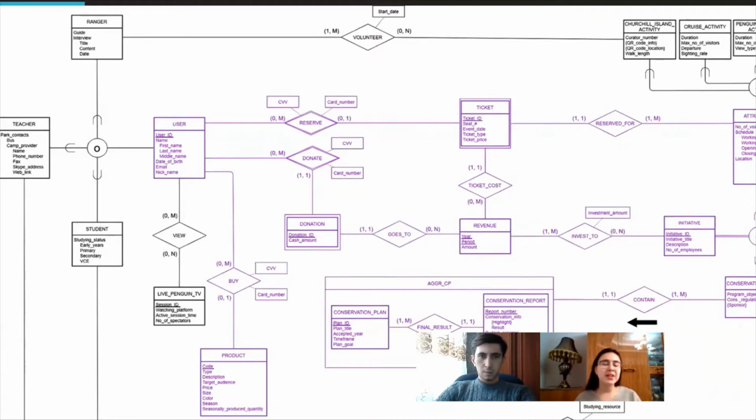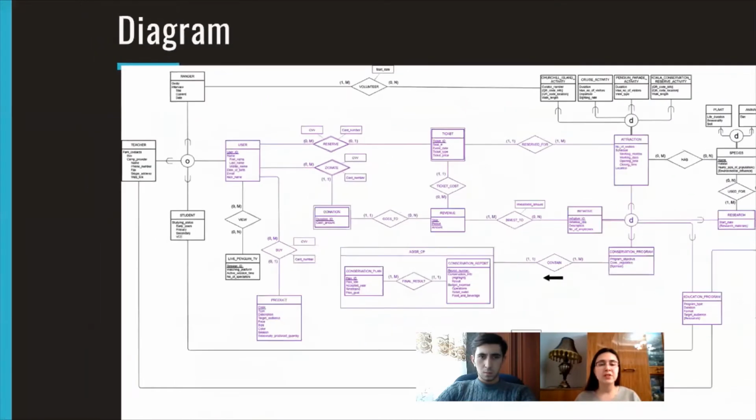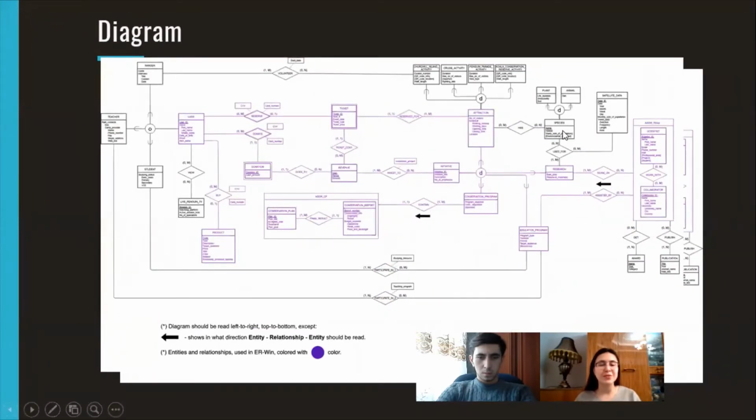And what about donations? Every donation goes to the revenue. So revenue mostly consists of the ticket price and the money that users donate. And every revenue goes to one of the initiatives. So that's all for the conceptual diagram.